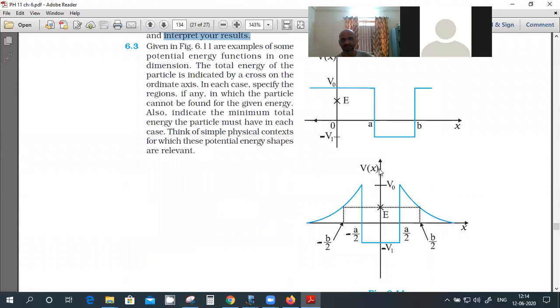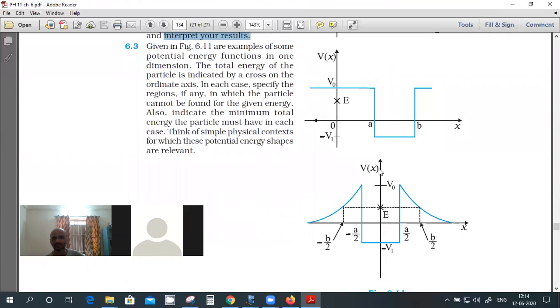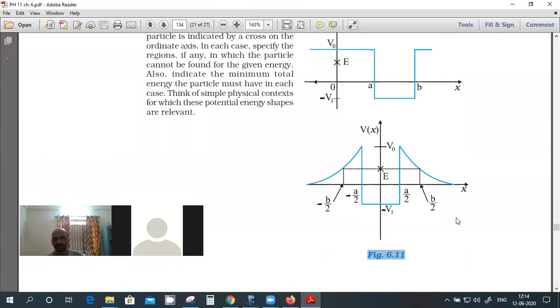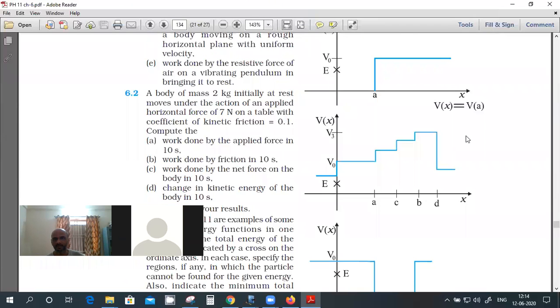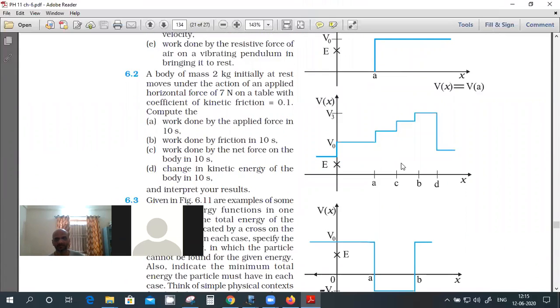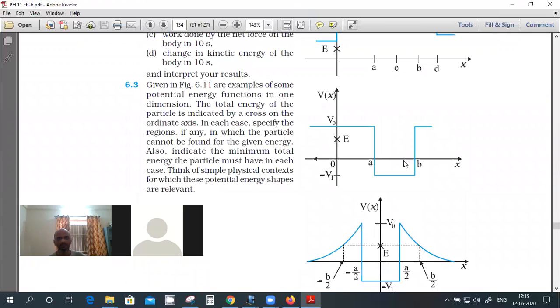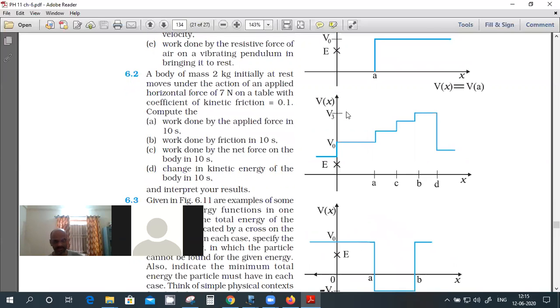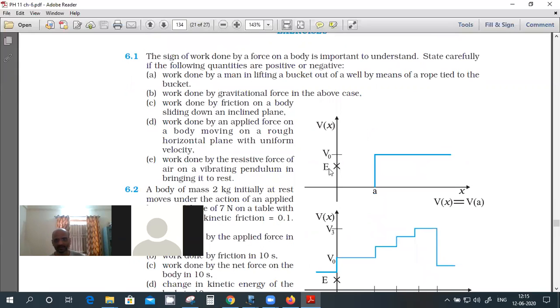Now problem 6.11. This is the figure 6.11. As a function of distance x, the variation in potential energy V of x is given. This is the total energy. Potential energy is one form of energy, and this E is the total energy.